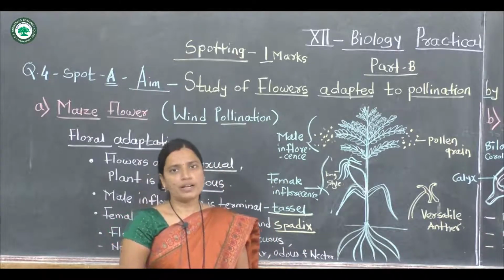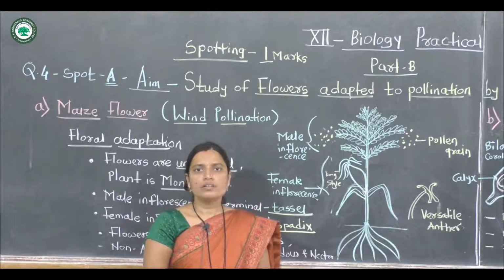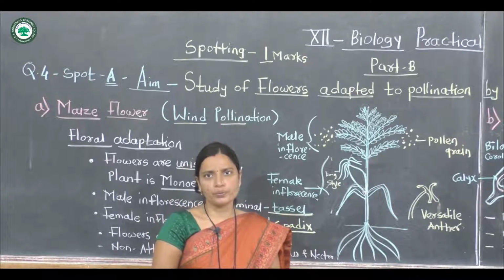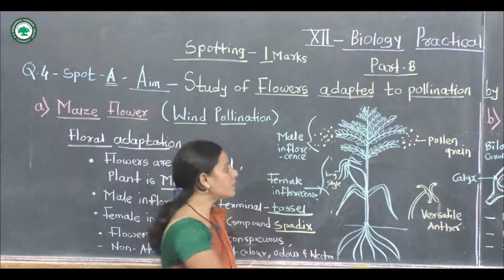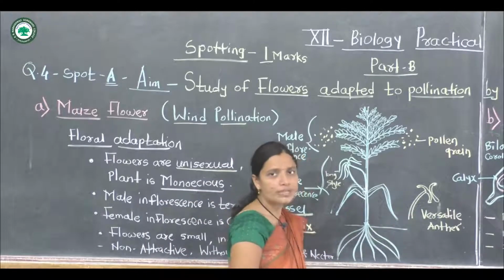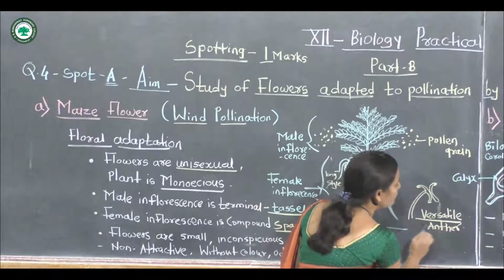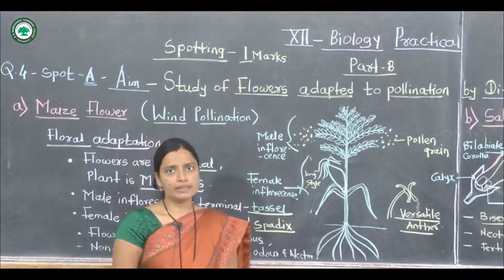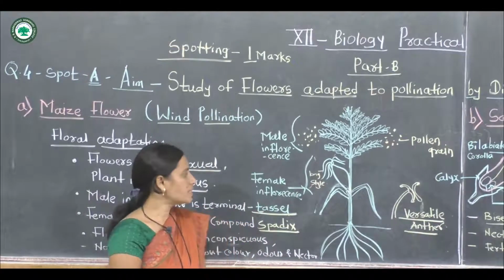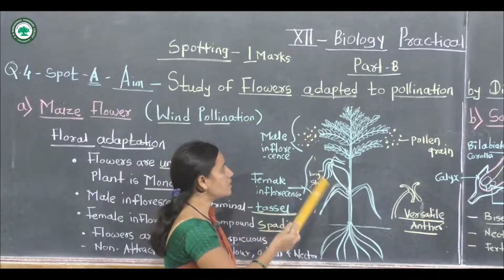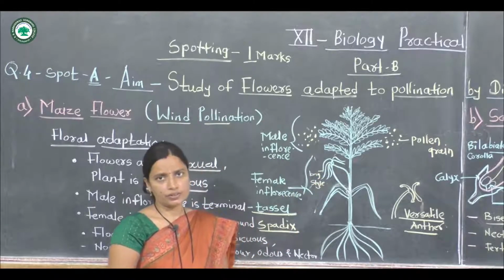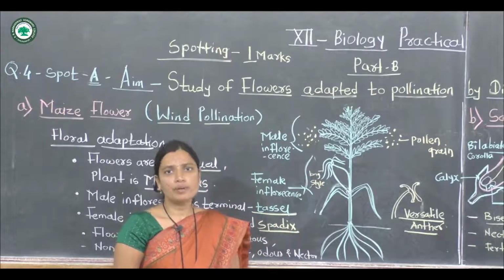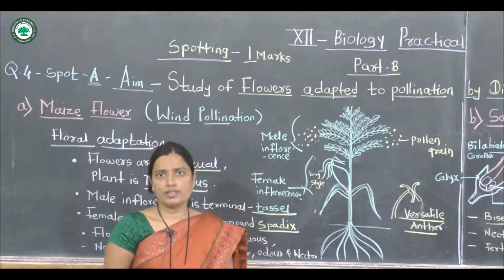Next important character of this flower is the anthers. The anther is the male reproductive whorl, and it is of versatile nature. Next character of the maize: the style or stigma is of hairy nature, and the pollen grains stick on the style of the female flowers, and pollination takes place.